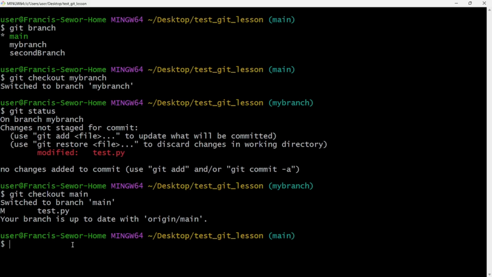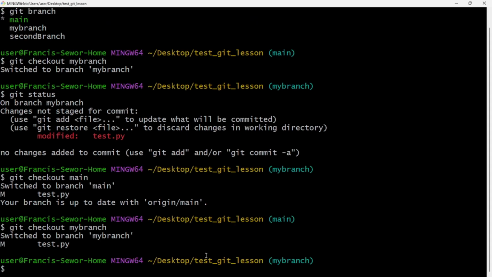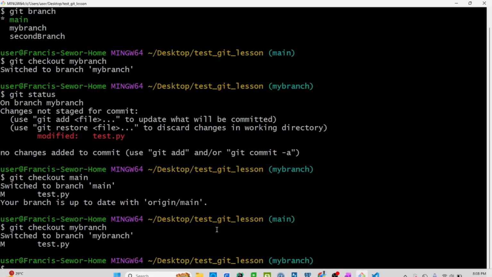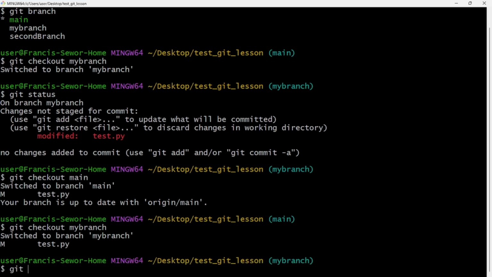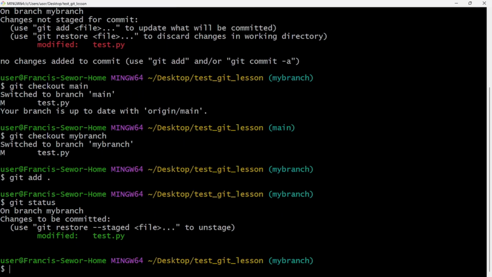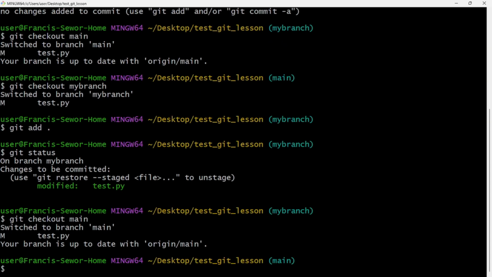So I'm going back to git checkout my branch, right? So here it is saying my file is modified. So I'm back here, right? I need to first git add. I'm adding it, then git status. So it's modified. Let's go to git checkout main and see what it's telling us.